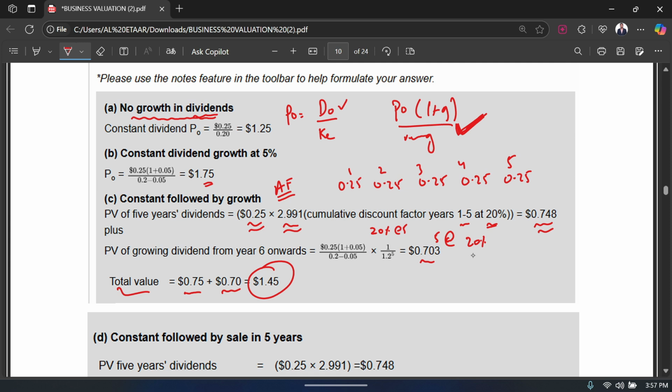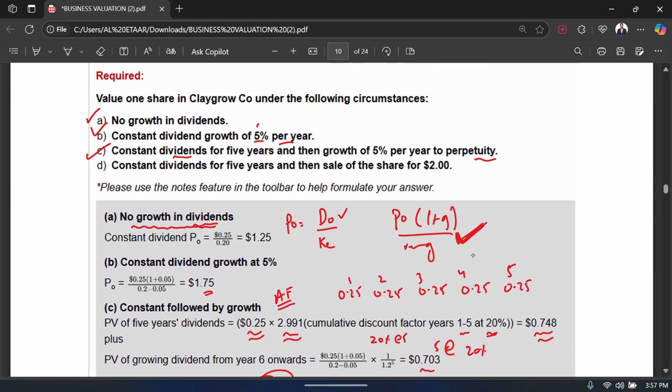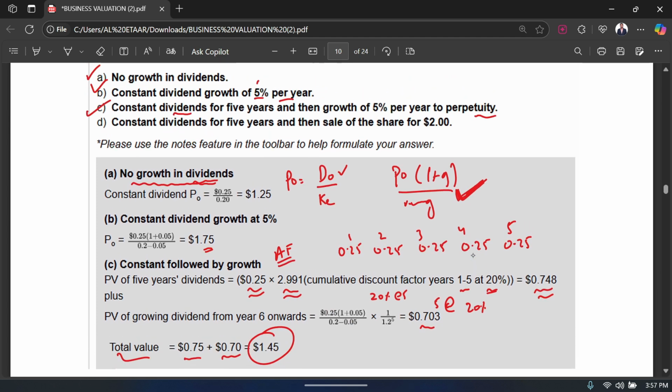Okay, so this is part number C. That's why I'm saying again and again that this is very important for you guys to remember. Based on the specific scenario: if there is no growth in dividend, what do I do; if there is constant dividend growth, what do I do; if there is constant dividend for a particular number of years and then a growth of whatever till perpetuity, what do I do. You need to remember these specific scenarios because they are tested very frequently.